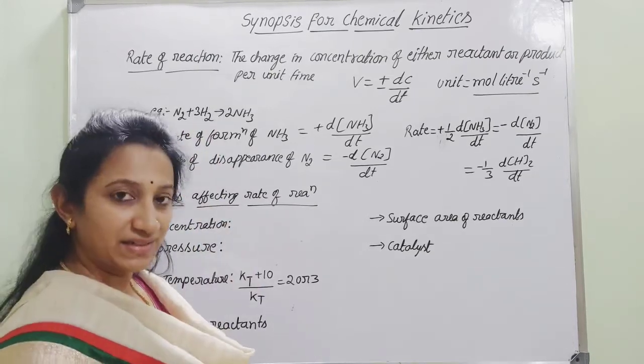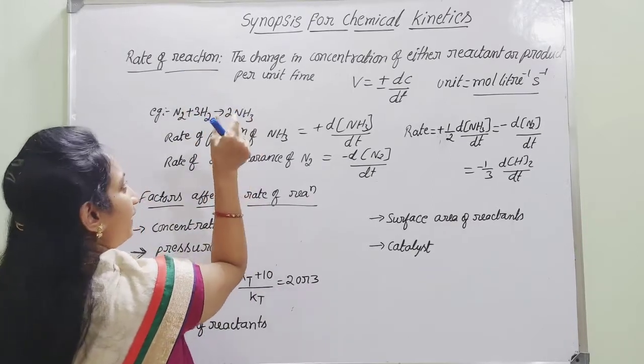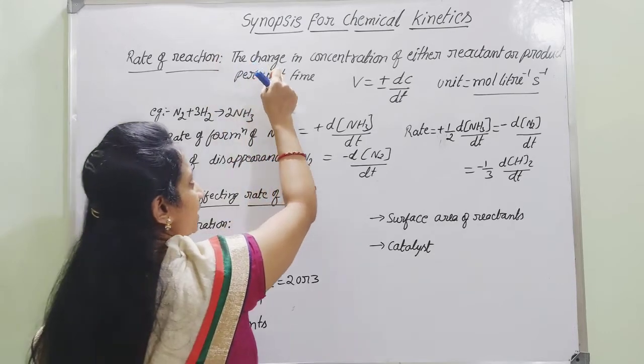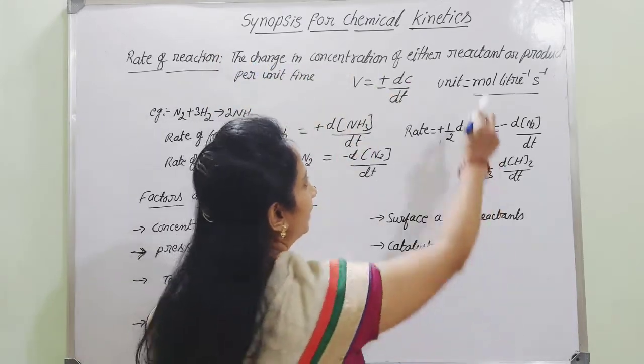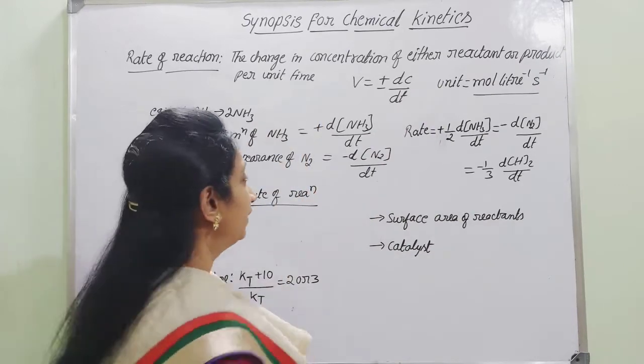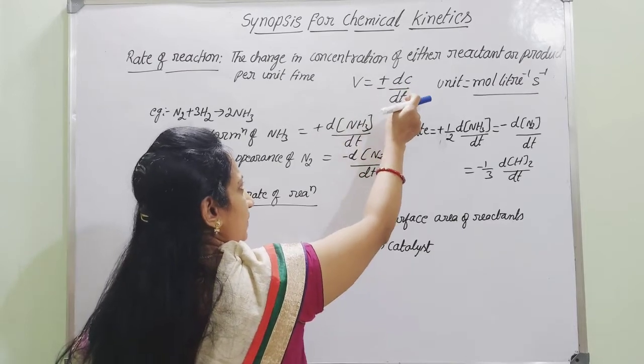Therefore, we can consider that the rate of reaction is meant with both reactants as well as products. It is nothing but the change in the concentration of either reactants or products per unit time. That is given by V equal to plus or minus dC by dt.